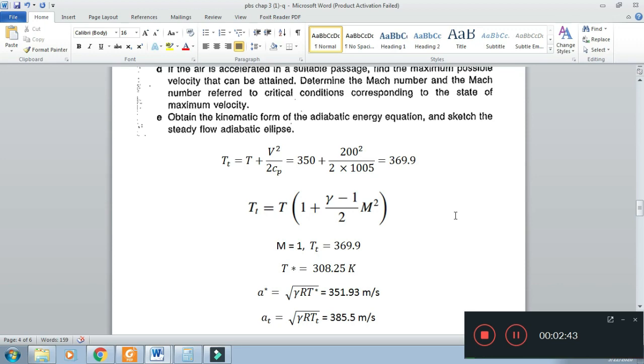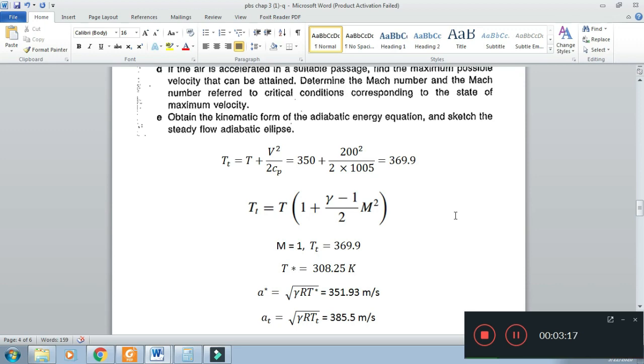From the critical temperature value and total temperature value, we can find the critical speed of sound and the total speed of sound. The relation, for a perfect gas, is square root of gamma RT. So when we are calculating A star, we substitute T star. So A star is 351.9. This is the velocity of sound when the flow achieves Mach number equal to 1.